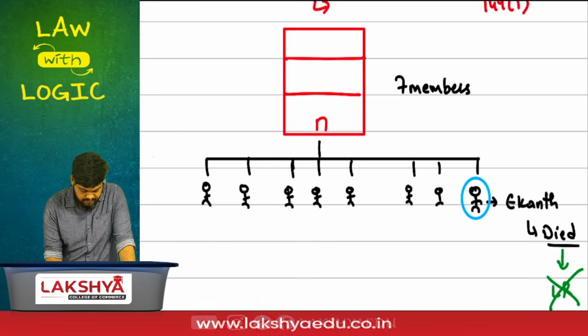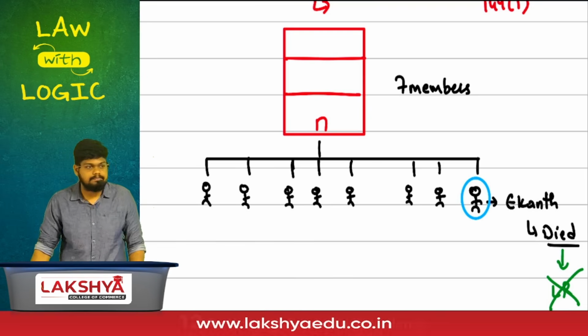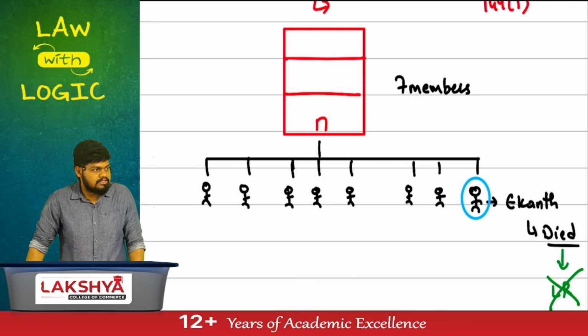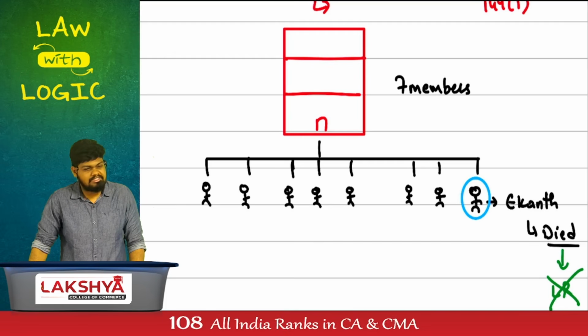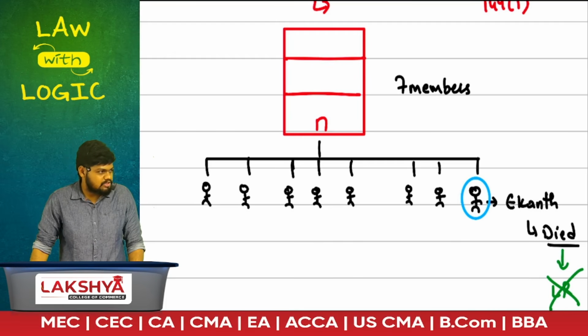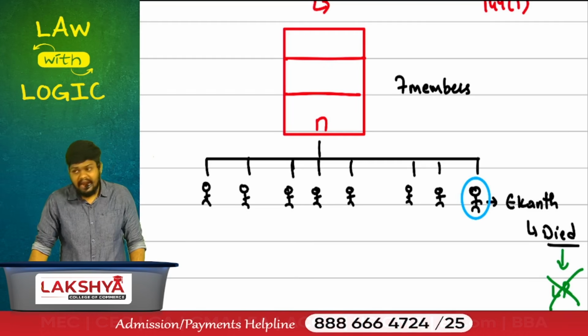Start. We have 8 members. Ekant died. Do we care? Will we apply this minimum requirement? No. We are still fulfilling the minimum requirement. What is the minimum requirement? 7. We had 8. One of them died.